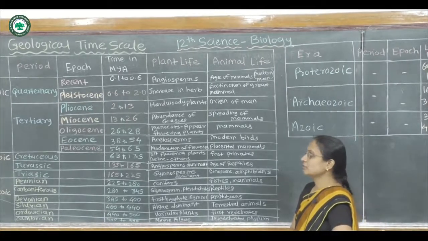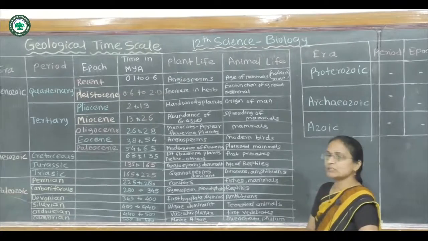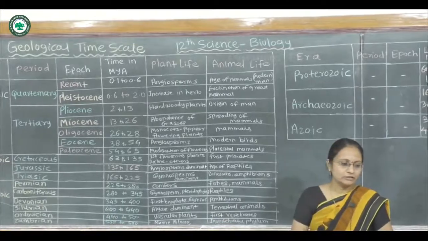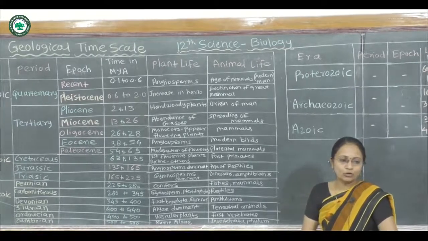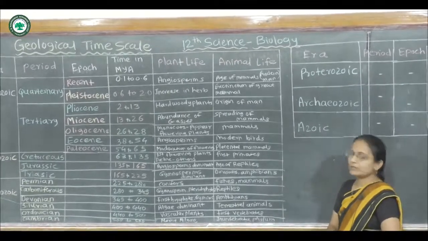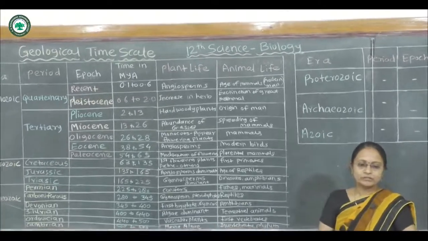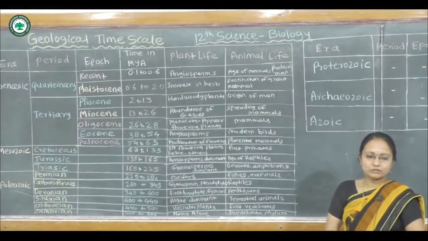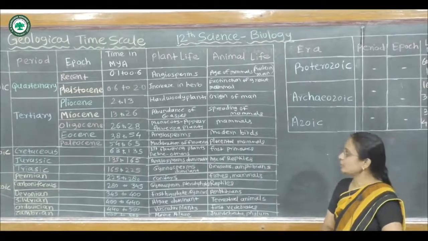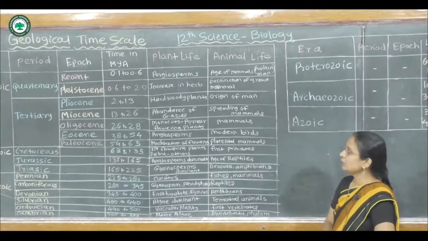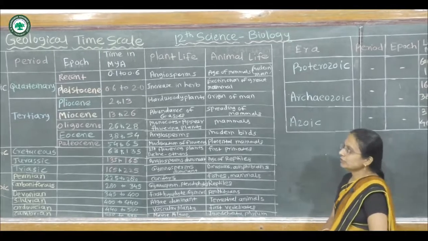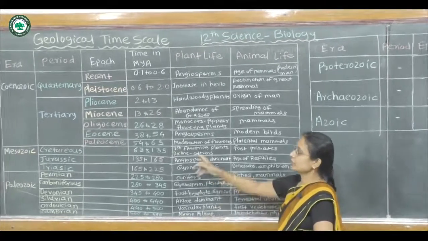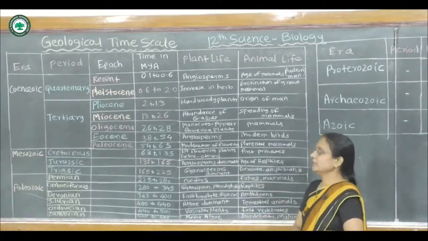Next, the Oligocene, it runs from 26 million years ago to 28 million years ago. And here in this, the rise of the monopod as well as the flowering plants takes place. The extinction of archaic mammals, appearance of apes, monkeys, turtles, crocodiles, that is obtained and they get developed in this Oligocene. Then Eocene, near about here, the 38 million years ago to 54 million years ago.